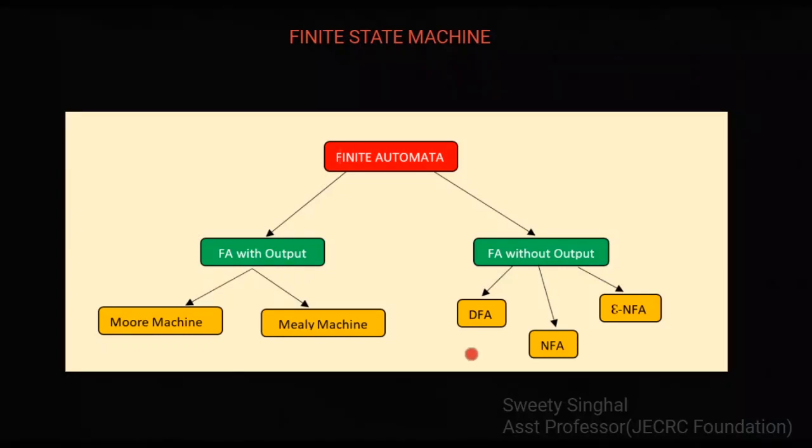Now the other category is finite automata without output. Here we have three categories: deterministic finite automata, that is DFA, non-deterministic finite automata, that is NFA or NDFA, and the third one is epsilon NFA or epsilon non-deterministic finite automata. This is all about categorization of finite automata. In our next lecture, we will focus on deterministic finite automata and we will take some examples in the following lectures, which will make it more clear to us.